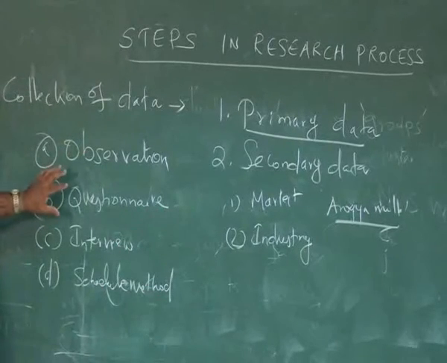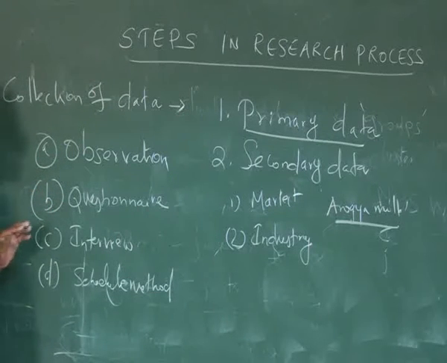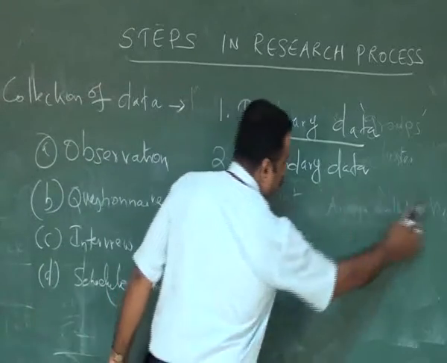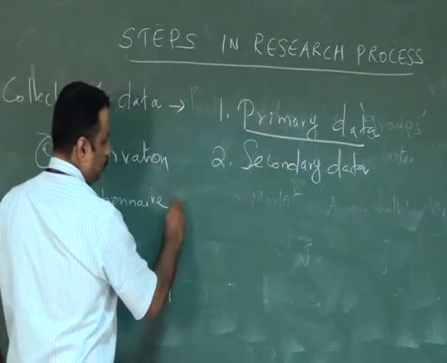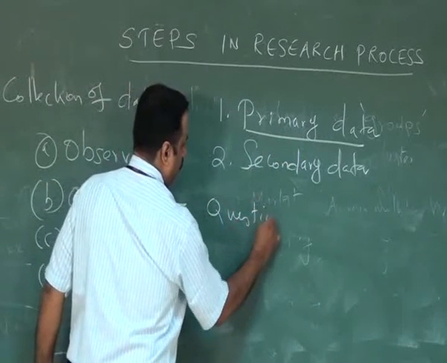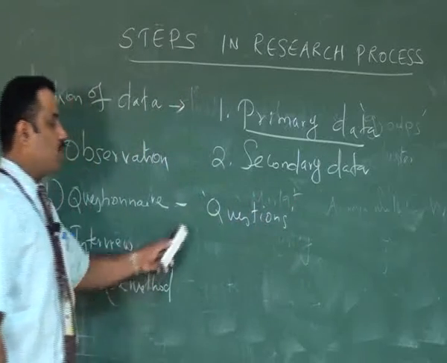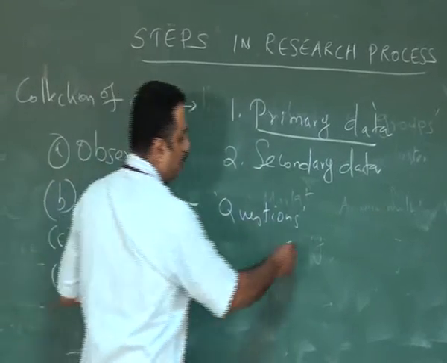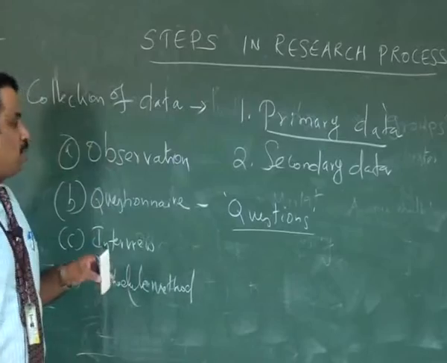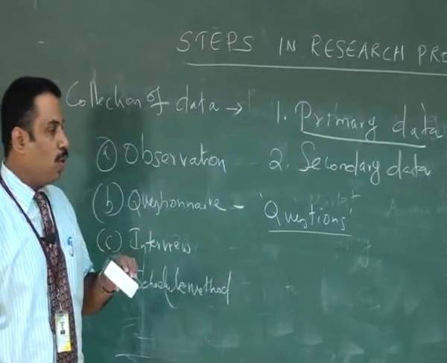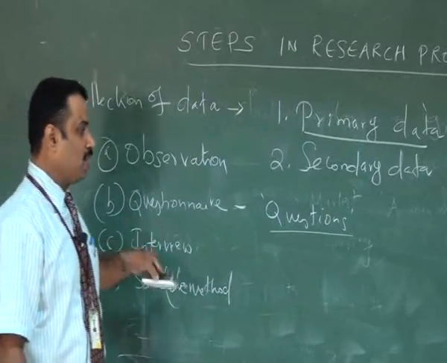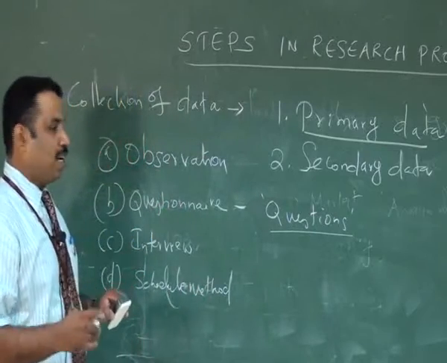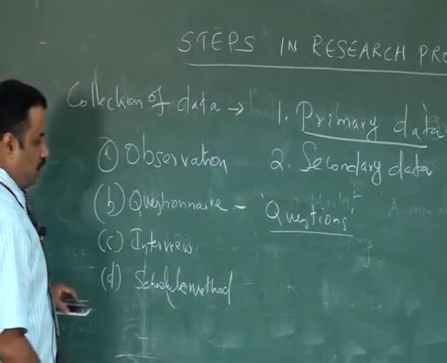A questionnaire is a set of questions arranged in a proper sequence. This method is normally used by a researcher when he wants to collect the data and does not want to interact with the employees or the respondents. All these questions are arranged in a proper sequence. Later we can see how to prepare a questionnaire.